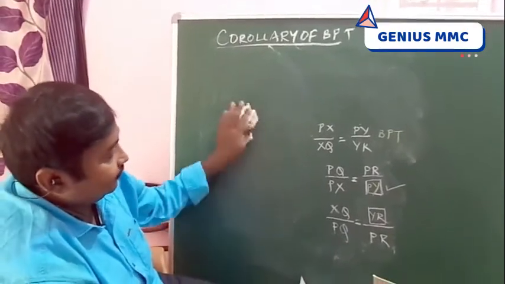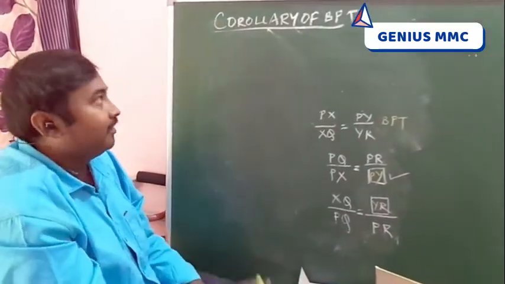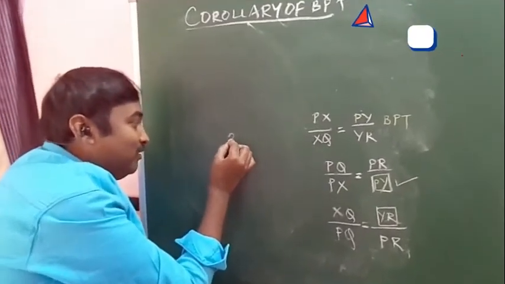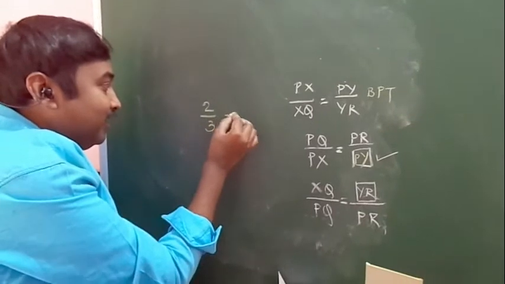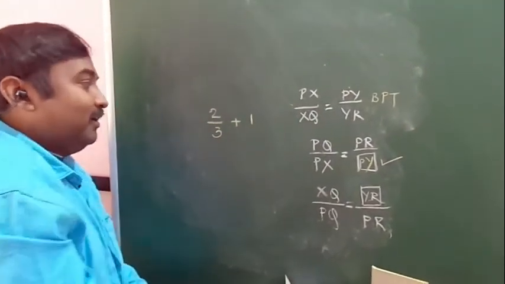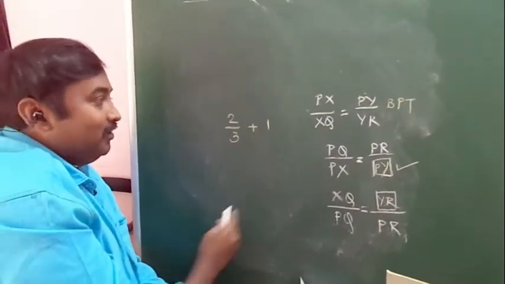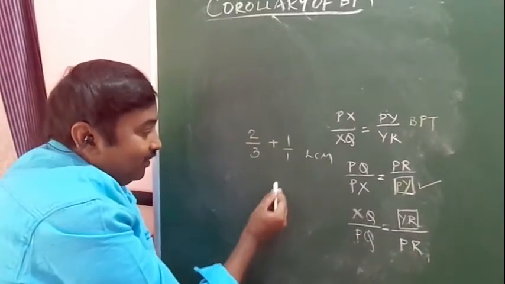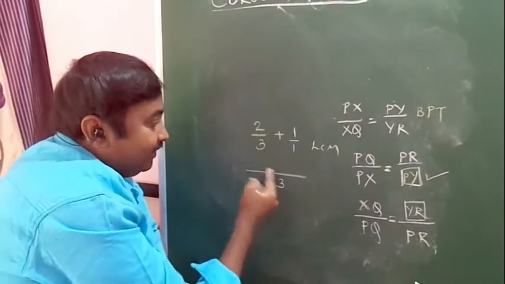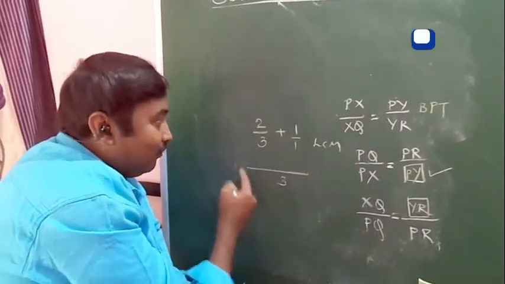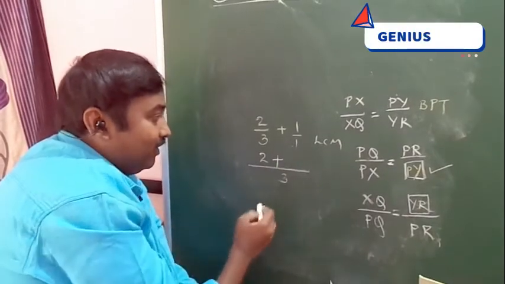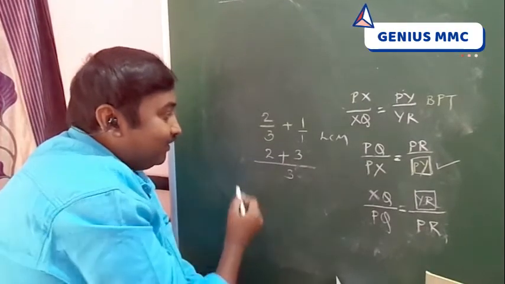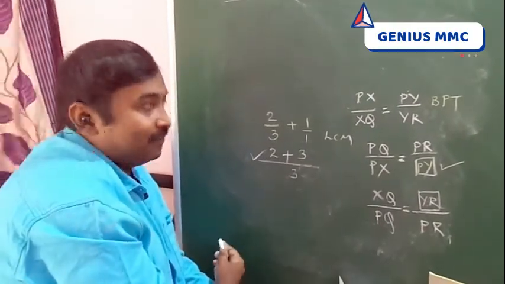Okay students, next I want to do one sum. Before that we have to do this. I think you know how to take the LCM for addition. For example, 2/3 plus 1. How do we simplify? By taking the LCM we have to add. 1 means 1 by 1. First take the LCM of 3 and 1, which is 3. 3 3s cancel. 1 2s are 2, plus here 1, 3s are 1, 3s are 3, 3 1s are 3. So this is the method of taking LCM.